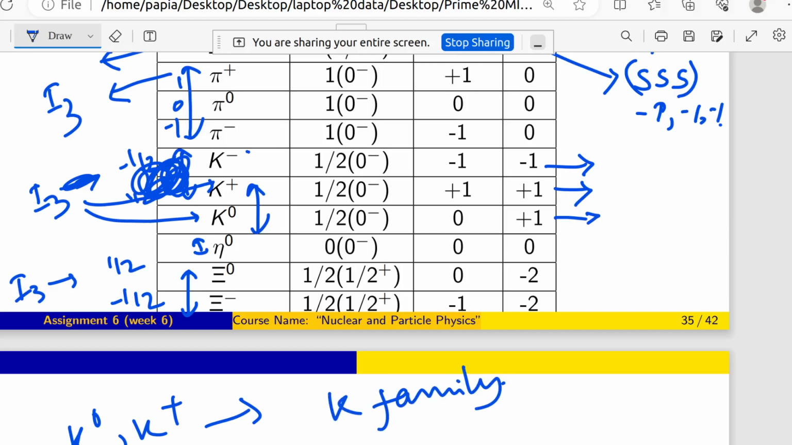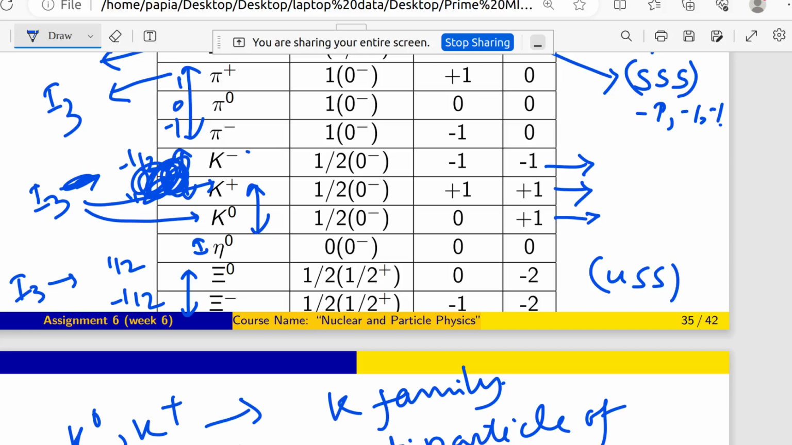But k minus is the antiparticle of k plus. So it's fine, na? Okay. Now xi 0 and xi minus. I is half, and I3 is half and minus half. For charge, xi 0 is 0 and xi minus is minus 1, and strangeness is minus 2 for both, because I think it is USS, something like that.